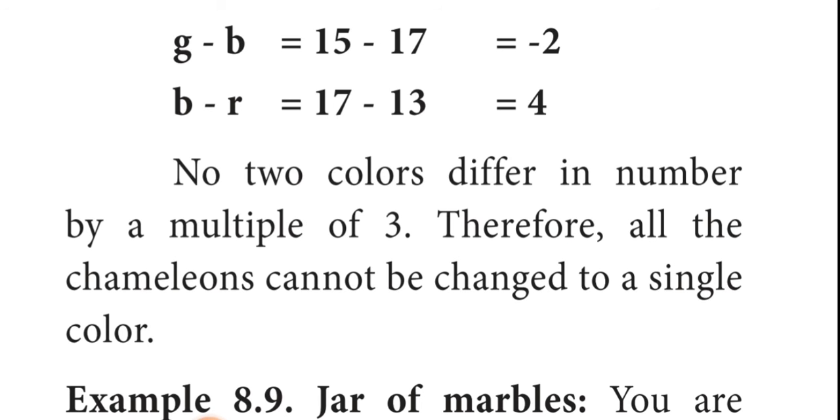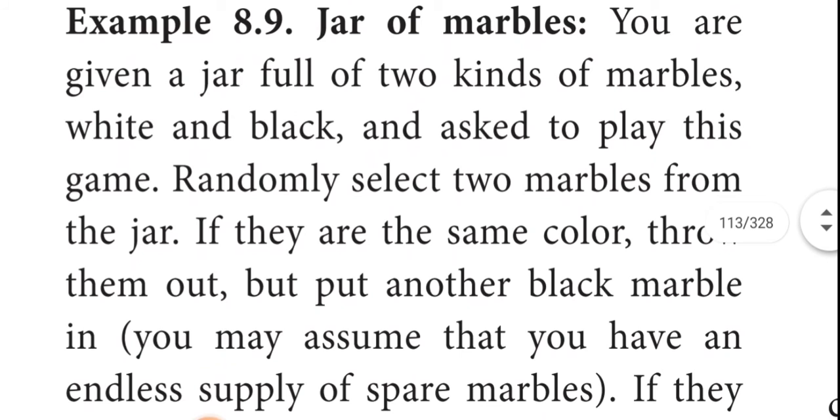Okay, now you can see one more example: jar of marbles. You are having one jar. You are given a jar full of two kinds of marbles, white and black, and asked to play this game. Randomly select two marbles from the jar. If they are the same color, throw them out and put another black marble in. You may assume that you have an endless supply of spare marbles. So what is the example as given? We are having one jar.